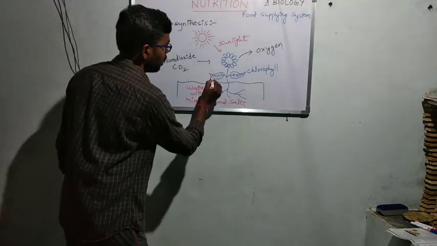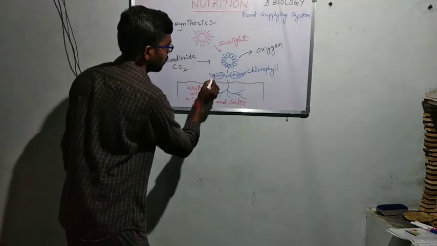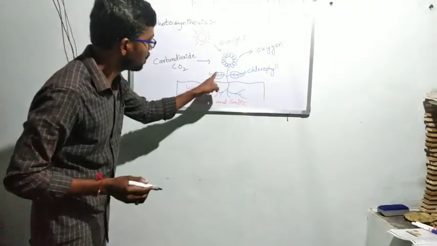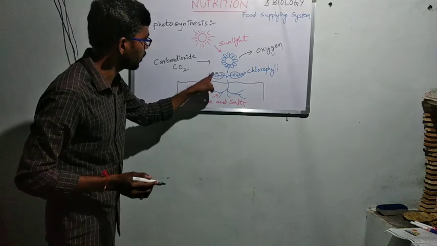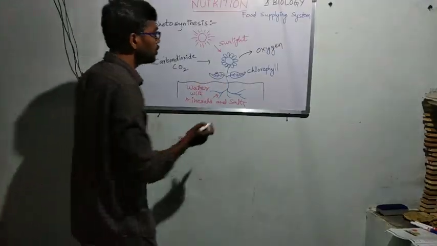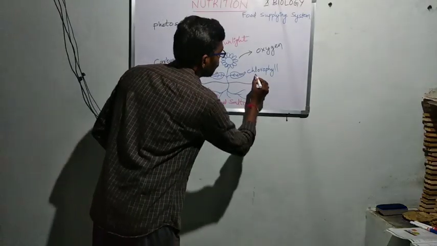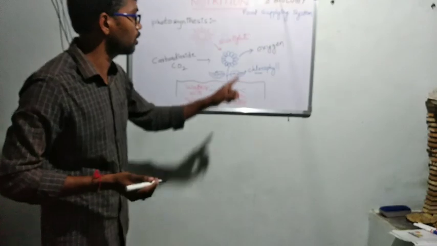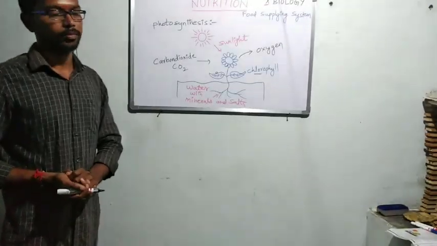The leaves receive the carbon dioxide. Leaves have stomata cells. These stomata absorb the carbon dioxide by diffusion. And these leaves have chlorophyll, which is one of the special factors in leaves.